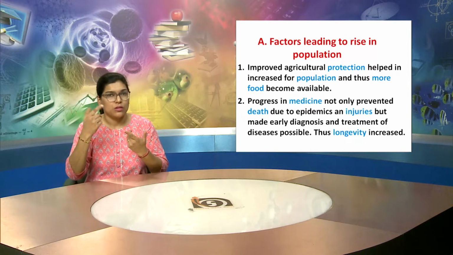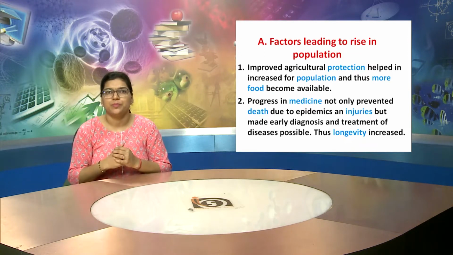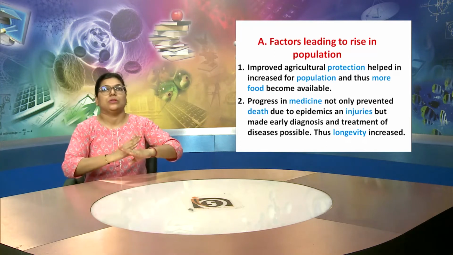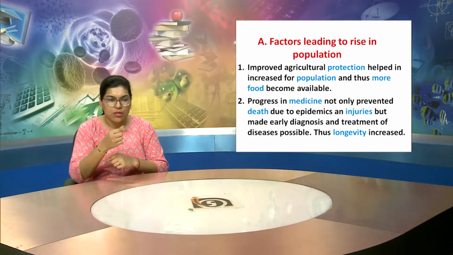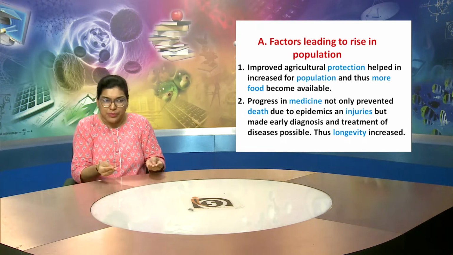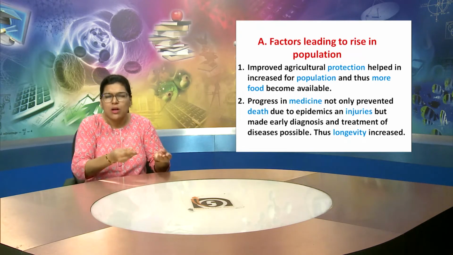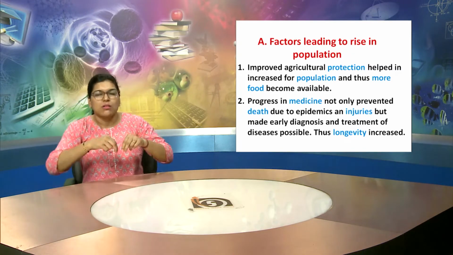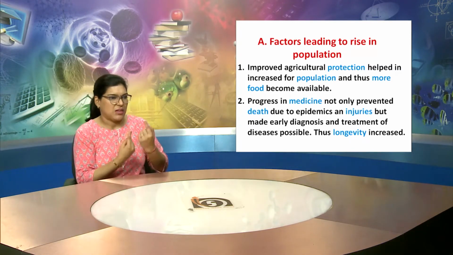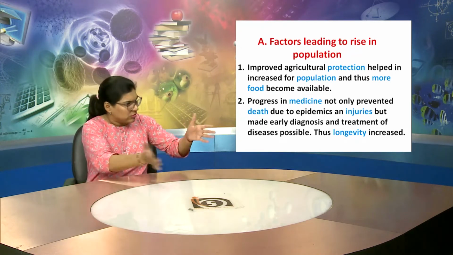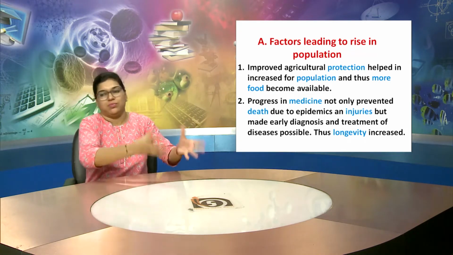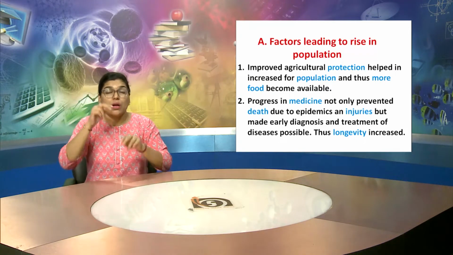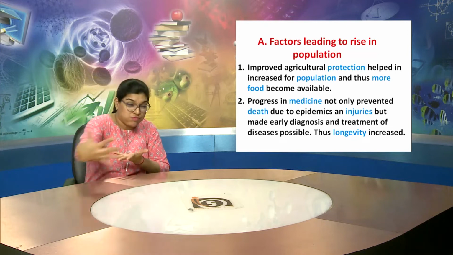Now let's discuss the factors which lead to a rise in population. The first factor is improved agricultural production. It helped in increasing the population, and thus more food became available, because more population needs more food.